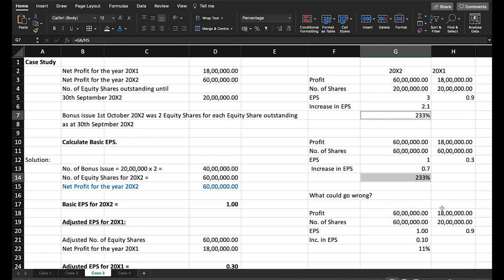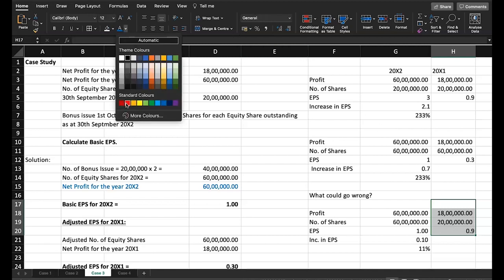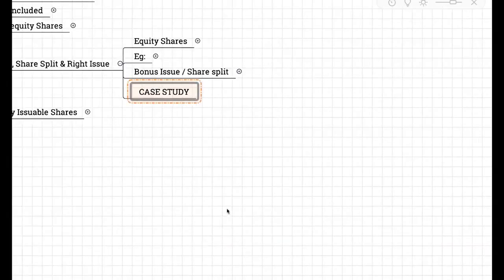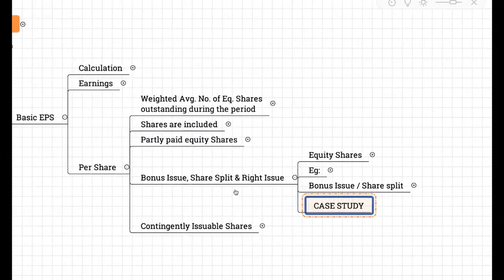See what I'm showing here? If you're going to keep previous year EPS as per old number of shares, and you're going to arrive at current year EPS as per new number of shares, then your comparison gets distorted. Go back to the objective of this AS 20.